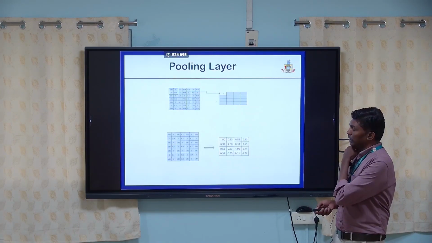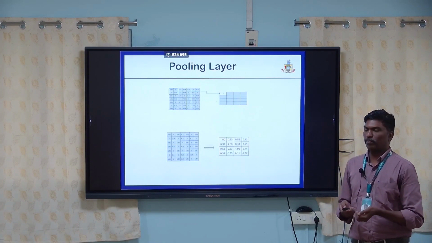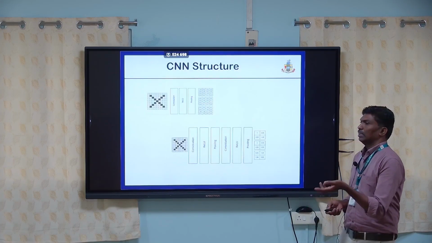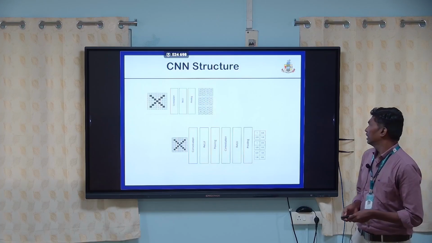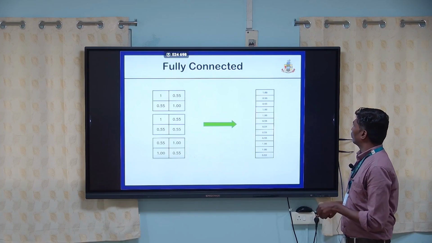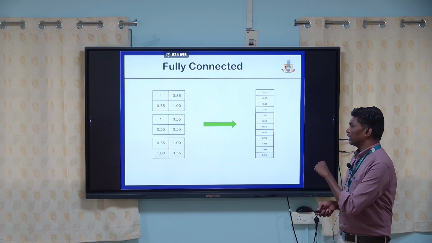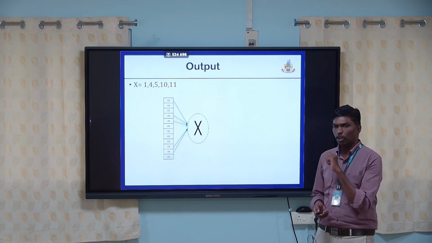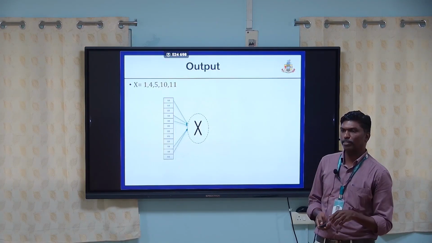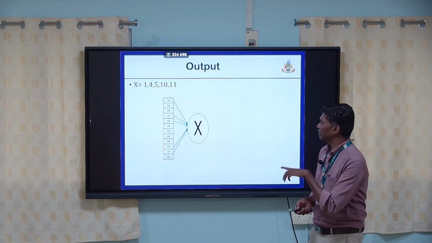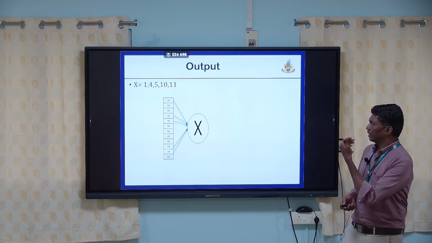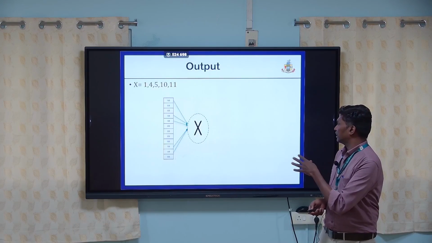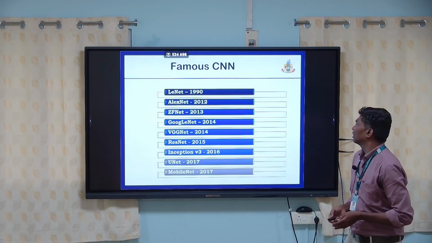Then we pool the selected features using either max pooling or average pooling. Finally, we flatten all the features and send them to the fully connected layer, where we have the softmax function. The softmax activation function classifies it, and in this example, it is classified as the letter X.